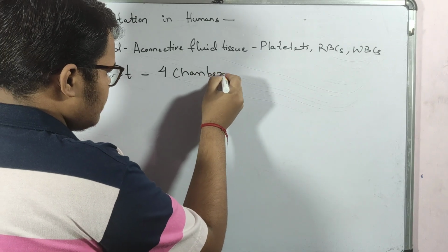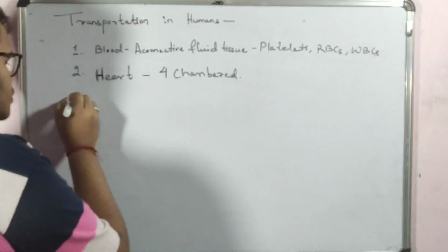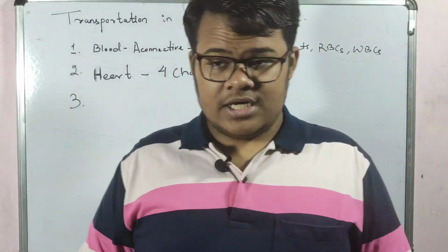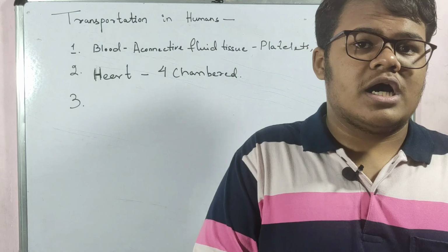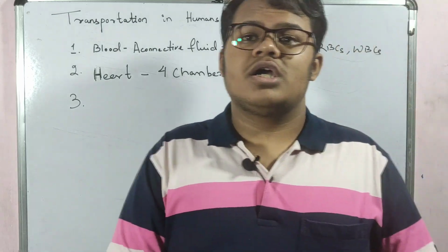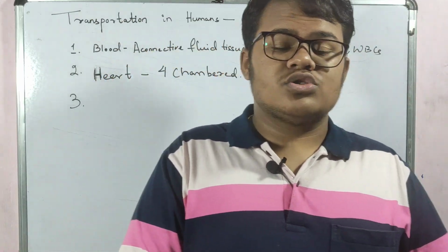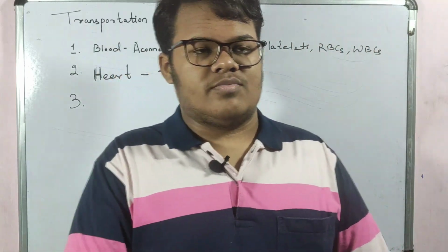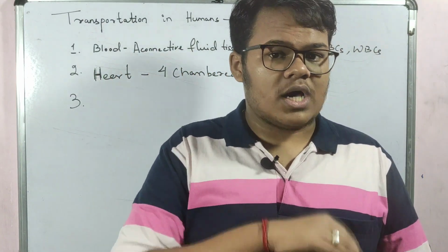There are different types of heart, from which we have a 4-chambered heart. In class 9 you must have read that reptiles have 3-chambered, fishes have 2-chambered heart, but humans have a 4-chambered heart, and we are warm-blooded.